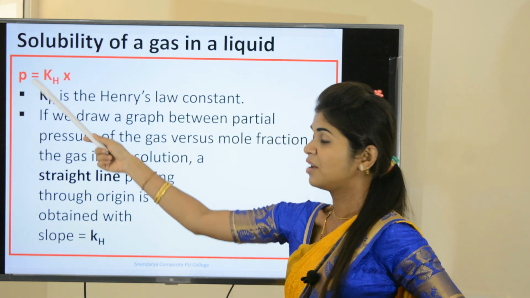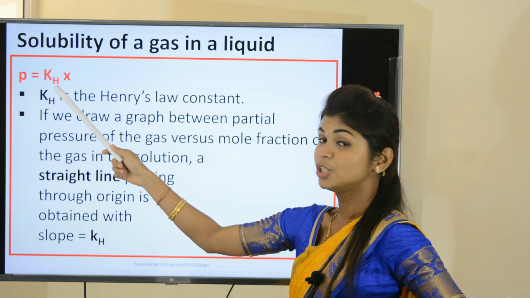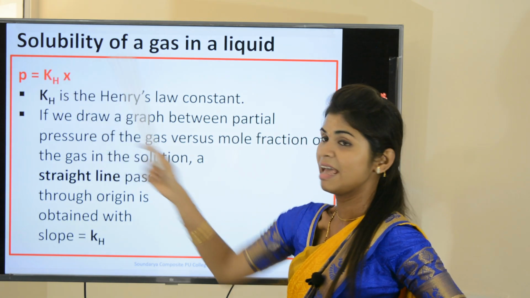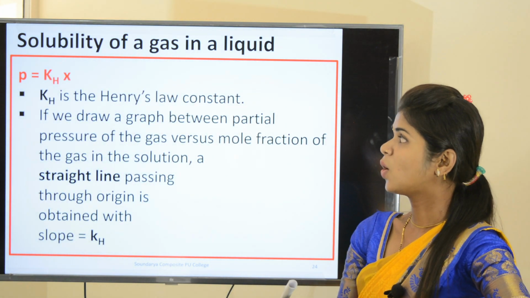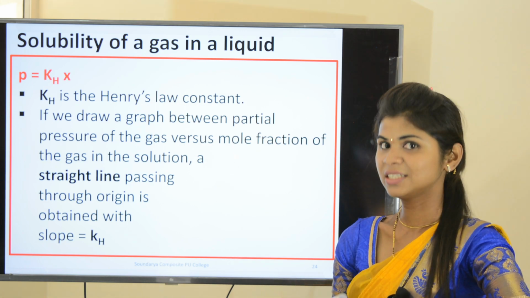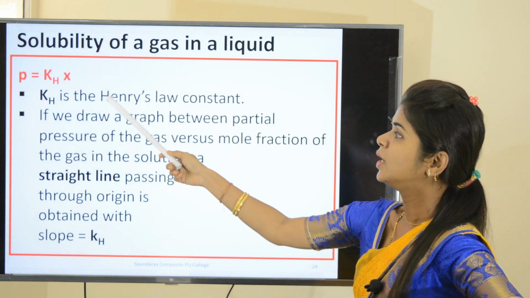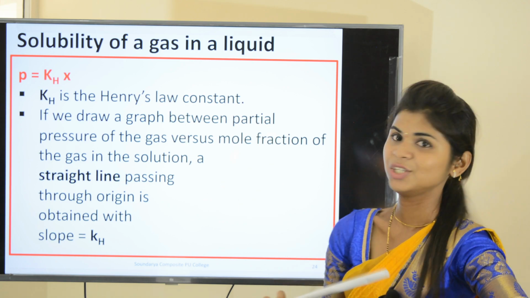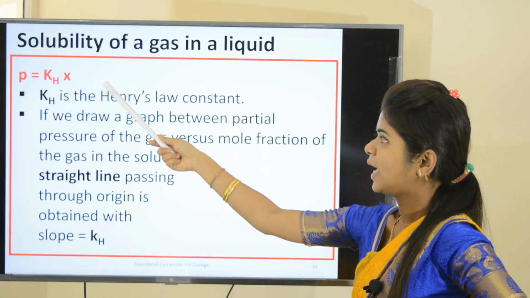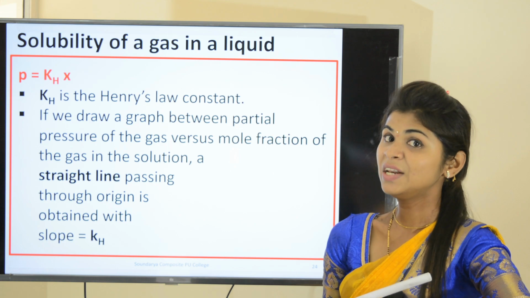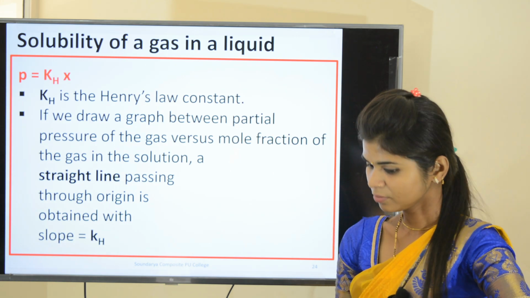So we can relate P is equal to KH X. What is this KH? KH is a constant. Since it is Henry's law, the constant is called the Henry's law constant. P is equal to KH X, where KH is the Henry's law constant.